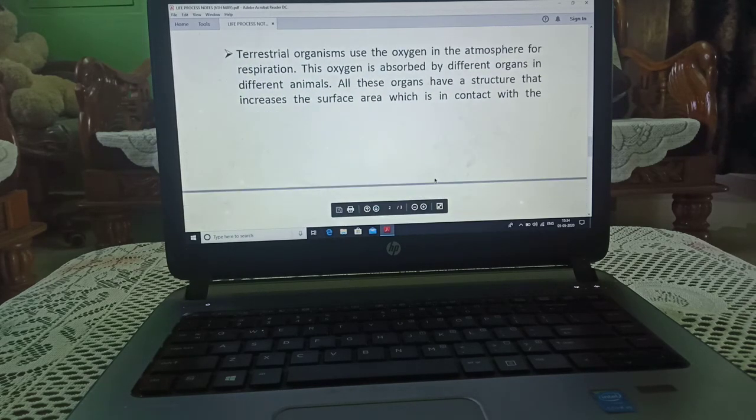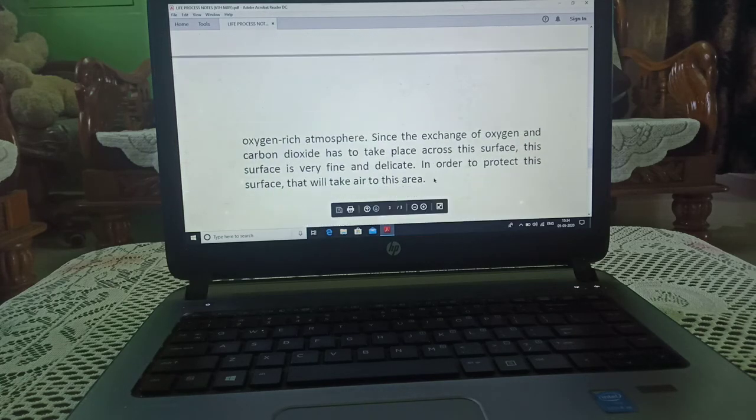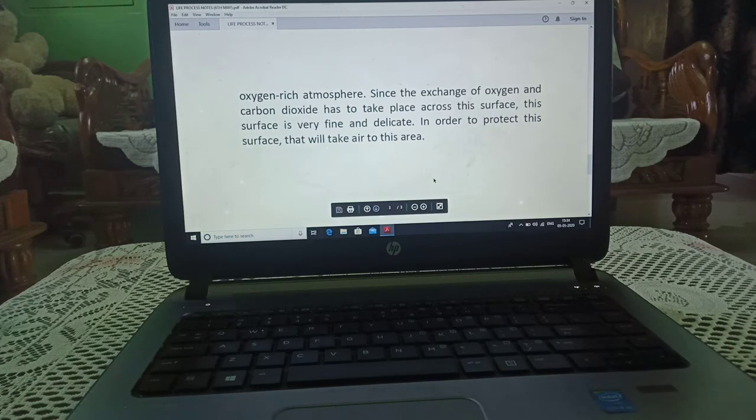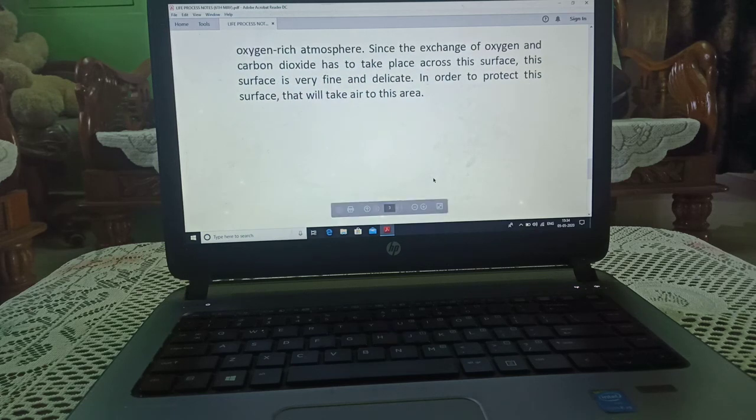Terrestrial organisms use the oxygen in the atmosphere for respiration. This oxygen is absorbed by different organs in different animals. All these organs have a structure that increases the surface area which is in contact with the oxygen-rich atmosphere. Since the exchange of oxygen and carbon dioxide has to take place across this surface, it is very fine and delicate. In order to protect this surface, there are passages that will take air to this area.